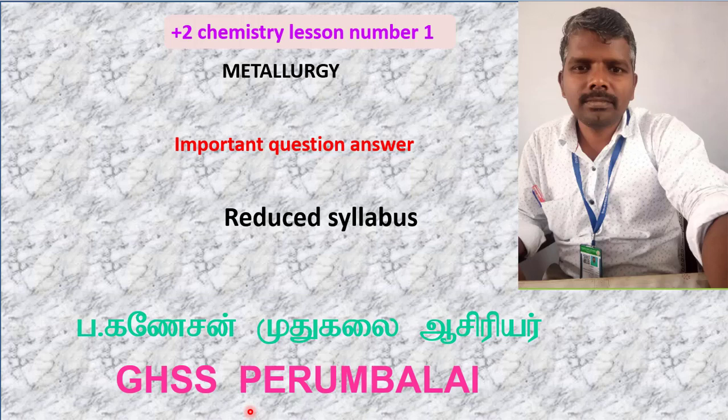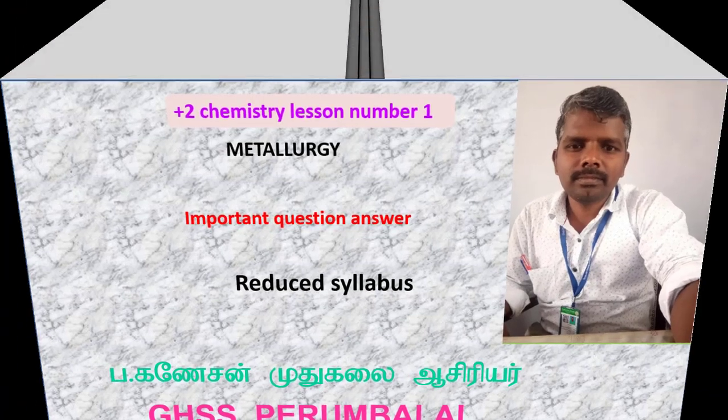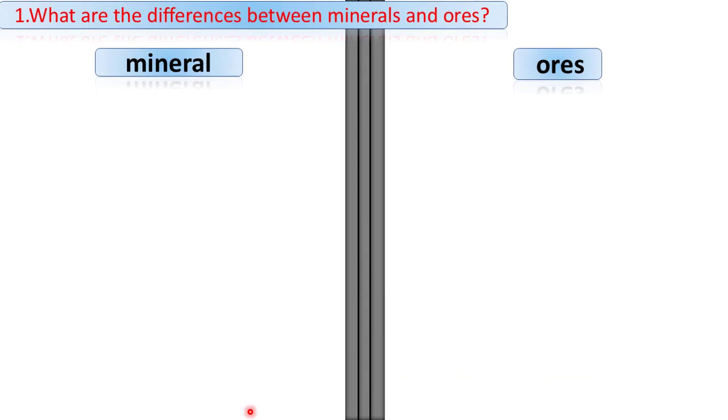In this video, we are going to discuss plus 2 chemistry lesson number 1. Name of this lesson is metallurgy. Some important question answers according to reduced syllabus. First question: what are the differences between minerals and ores? This is a very important question.